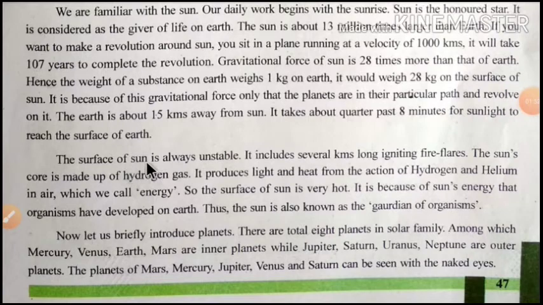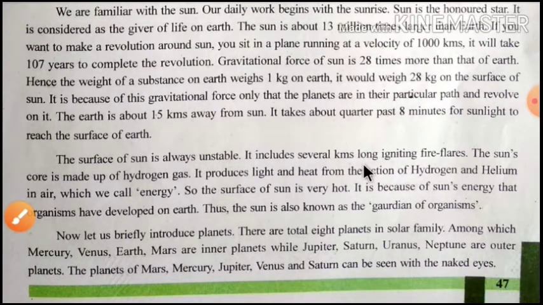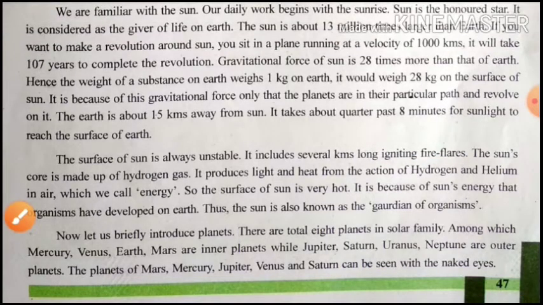The surface of the sun is always unstable. Unstable means it is not fixed, and it includes several long igniting fires. Igniting fire flash means it is burning. So it is burning, and the sun is made up of hydrogen gas. And the sun produces light and heat through the action of hydrogen. So the solar atmosphere is composed of hydrogen gas.